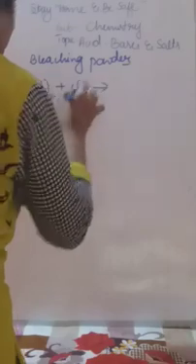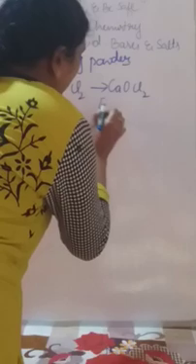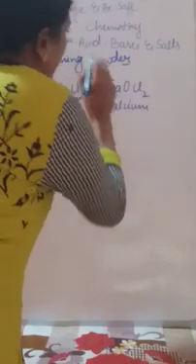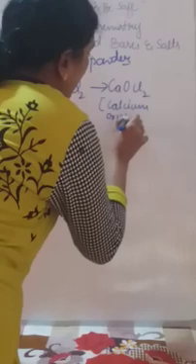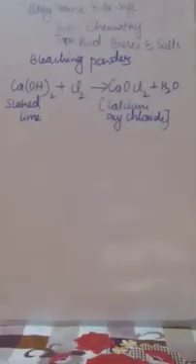If chlorine gas is passed through the slaked lime, it forms calcium oxychloride, CaOCl2. This is called bleaching powder. Don't get confused, the chemical name of bleaching powder is calcium oxychloride, CaOCl2, plus H2O is formed. So this is the manufacturing method of bleaching powder.